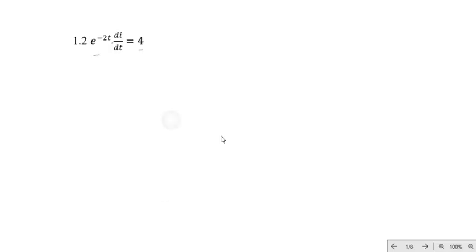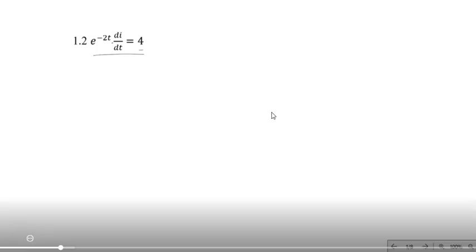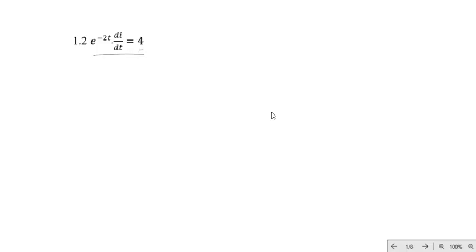When you have a differential equation of this form, the first thing is to write it in standard form. If we write this in standard form, we will have di/dt equals e to the power 2t times 4.